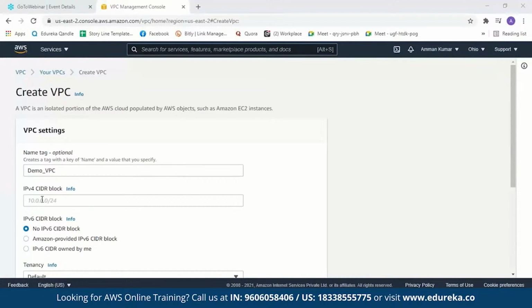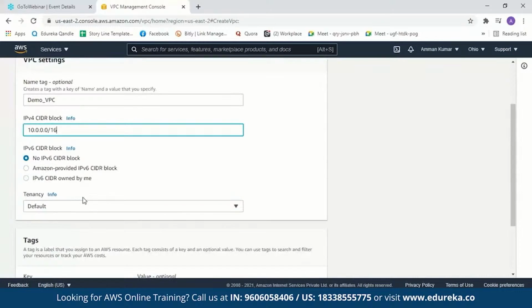Now when you create a VPC, you must specify a range of IPv4 addresses for the VPC in the CIDR block, which stands for classless inter-domain routing. We will go for the primary CIDR block, which is 10.0.0.0/16. Now I mention 16 over here, which means 16 bits is reserved for my VPC network. Now we'll go with the default.